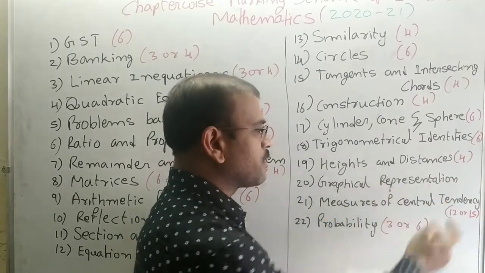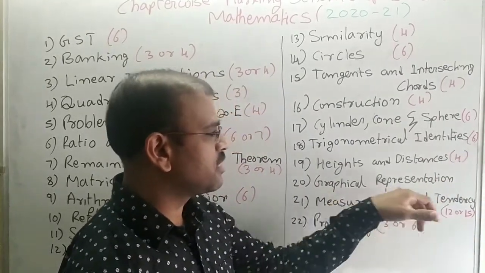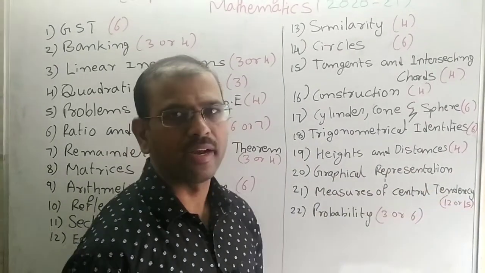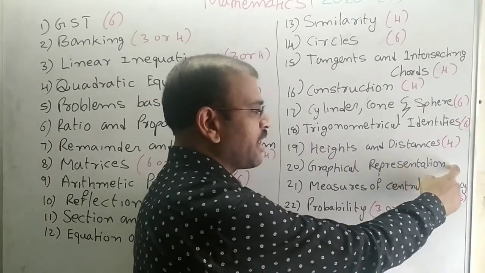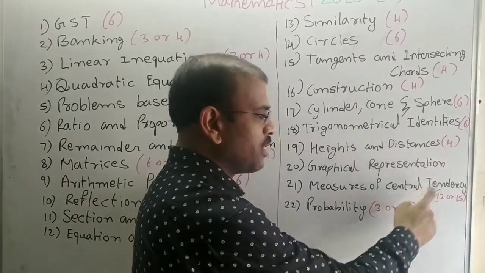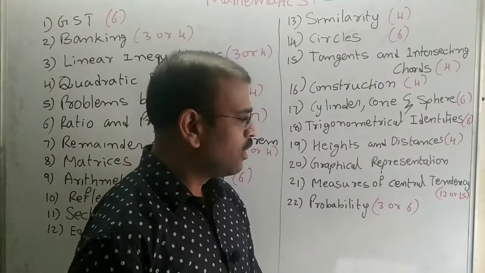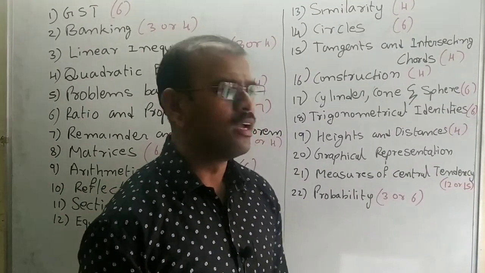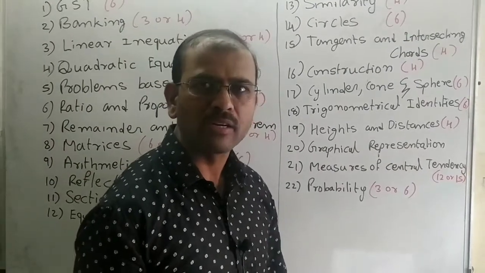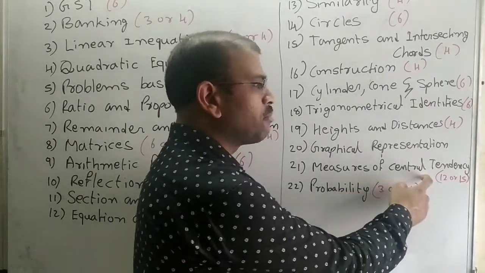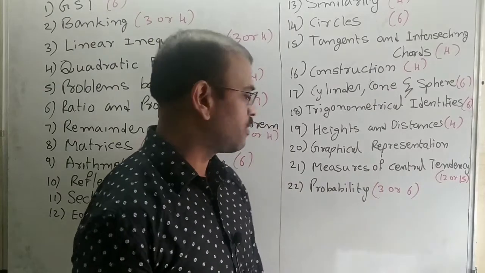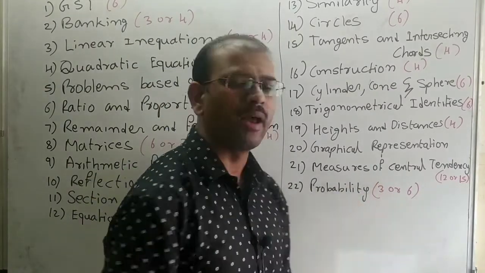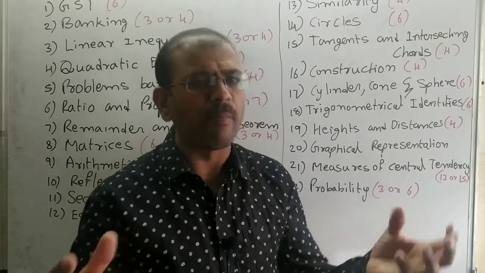So graphical representation. In graphical representation, this chapter will give the foundation for the measures of central tendency. So usually they don't ask any questions from this chapter, but they will ask the questions from here. So usually from this chapter they will ask minimum 12 to 15 marks. So 1 year they ask for the 18 marks also. This is most important chapter. This is the highest marks carries in your textbook. The probably 3 or 6 marks. I guess this year they will ask for the 6 marks. This is the marking scheme.